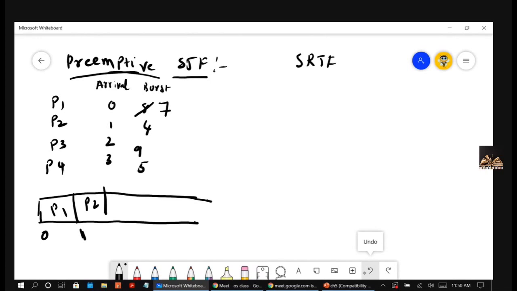Don't get confused here, because it is preemptive. After P1 executed for 1 millisecond, P2 arrived with less burst time. So when P2 arrived, there are only P1 and P2 jobs. P1 requires 7 more and P2 requires only 4. So P2 will be given. Now, when P2 is getting executed,